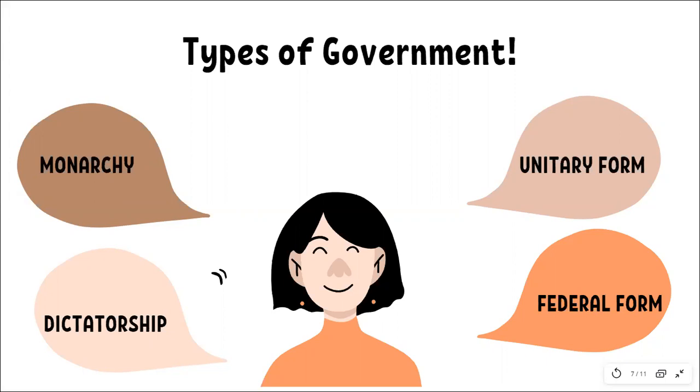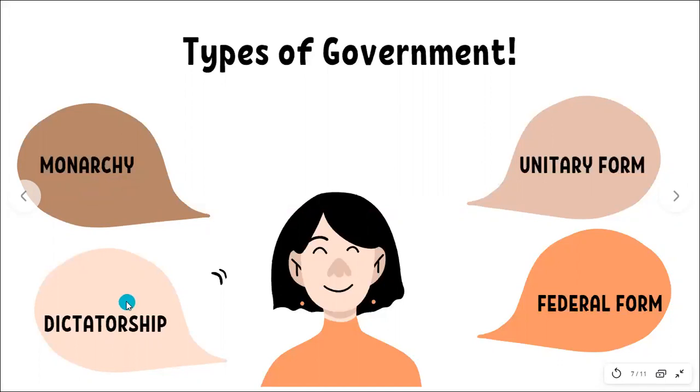For example, Queen Elizabeth exists, but they have a different kind of government altogether. The places where the king and the queen wield a lot of power, that country is known as a monarchy.